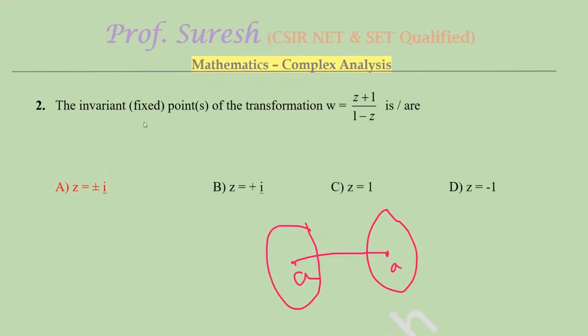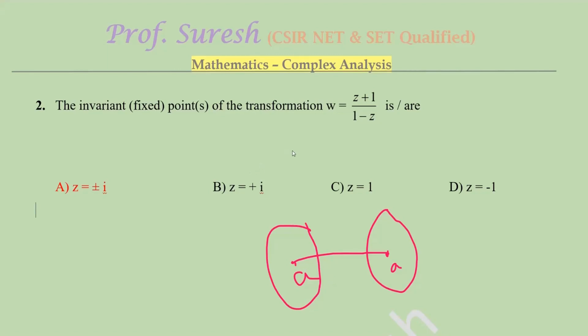The invariant or fixed points of the transformation W equal to Z plus 1 by 1 minus Z are: what is a fixed point or invariant point? Under a transformation, if a point A is mapped to the same point A, then A is called a fixed point or invariant point. The meaning is that it does not change its image. That is why it is called fixed or invariant. Invariant means does not change.